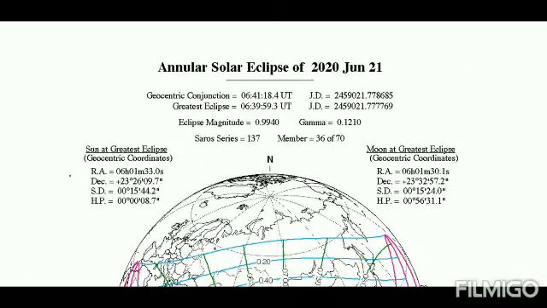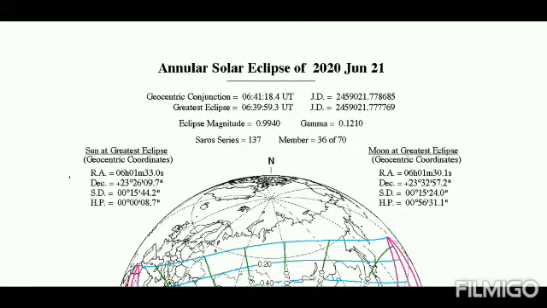Now you can see that the right ascension and declination of the sun and moon at the time of greatest eclipse are almost the same, but not entirely. Now people may ask, if a total eclipse is happening, the lunar disk is coinciding with the solar disk, absolutely forming a ring-like appearance in the sky, then why are the coordinates of the moon and the sun not entirely the same?